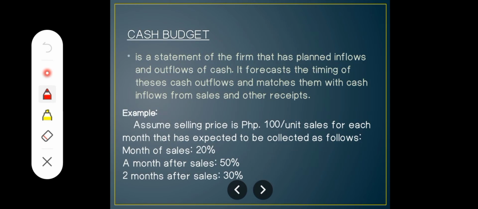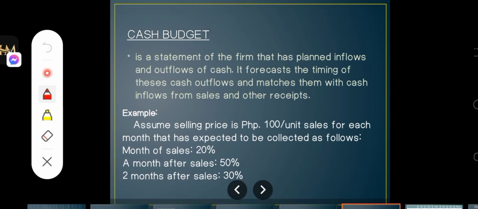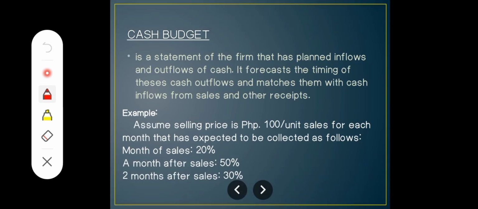So cash budget, it is a statement of the firm that has planned inflows and outflows of cash. It forecasts the timing of these cash outflows and matches them with the cash inflows from sales and other receipts. For example, you assume that the selling price is 100 pesos per unit, and sales for each month are expected to be collected as follows. The month of sales is 20%, the month after sales is 50%, and 2 months after sales is 30%.